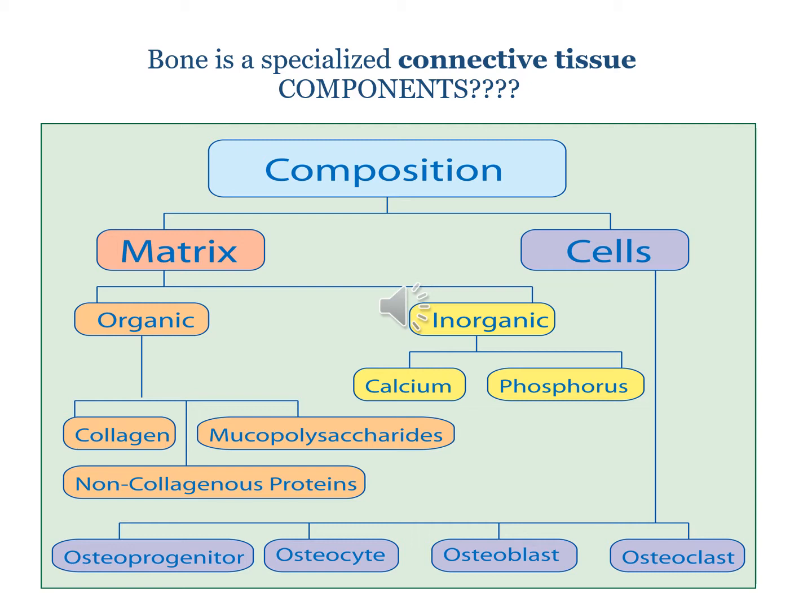And inorganic components of the extracellular matrix is going to include the mineral ions that give bone its hardness and strength. And these are going to include calcium ions, phosphorus ions, which are going to make up a crystal known as hydroxyapatite crystal.